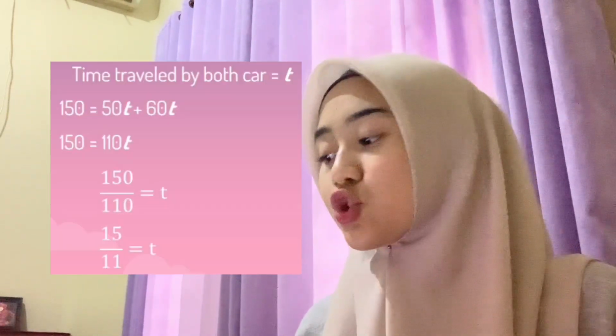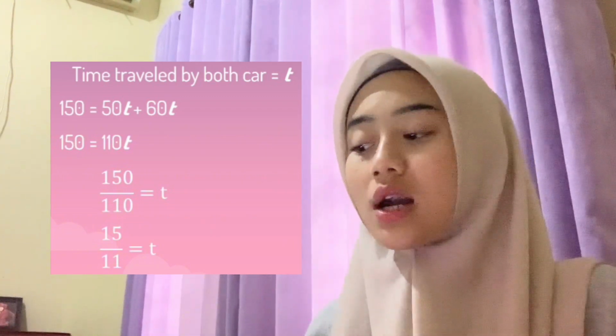The question: 2 cars are traveling on the same highway toward each other from towns that are 150 miles apart. One car is traveling at 60 miles per hour, while the other is traveling at 50 miles per hour. If they start at the same time, to the nearest minute, when will they pass each other? And the solution, the time traveled by both cars is t.